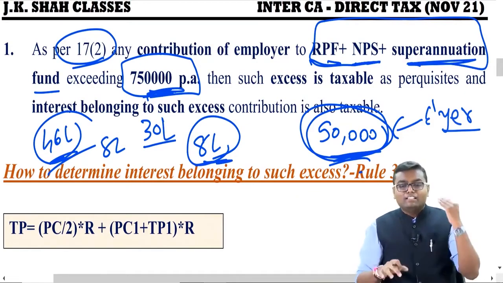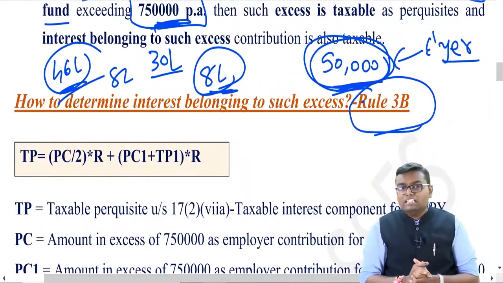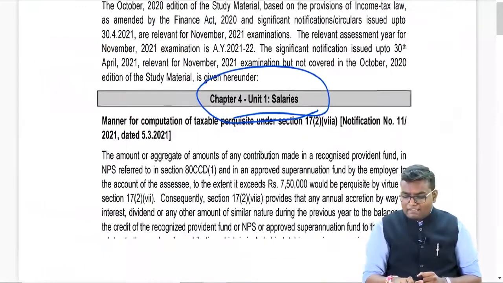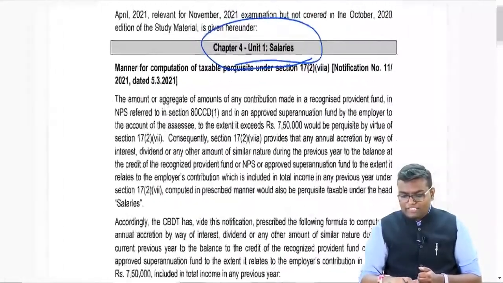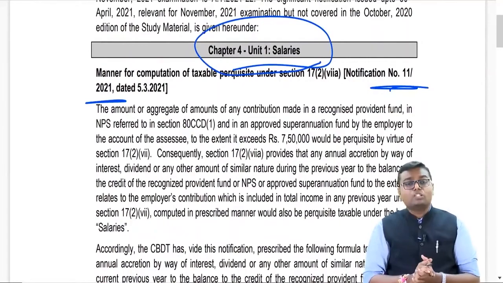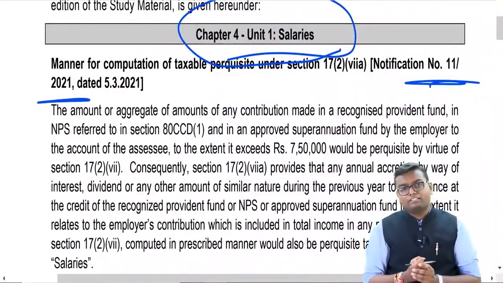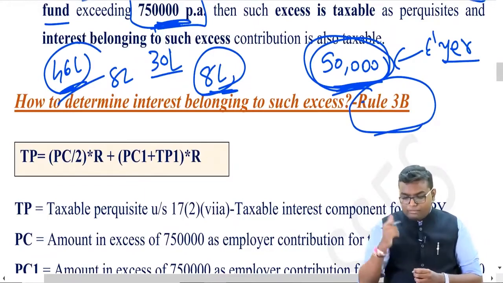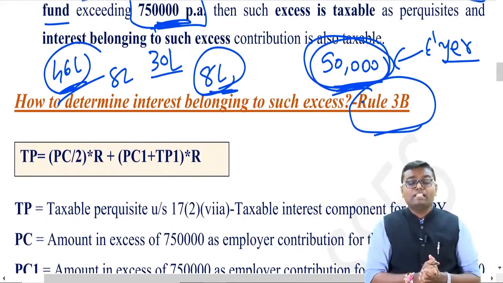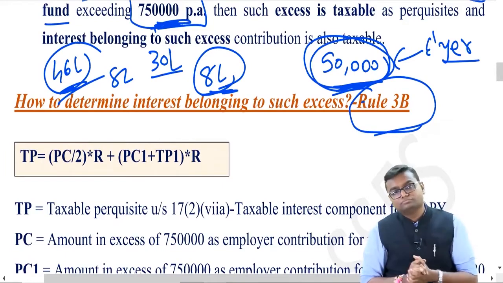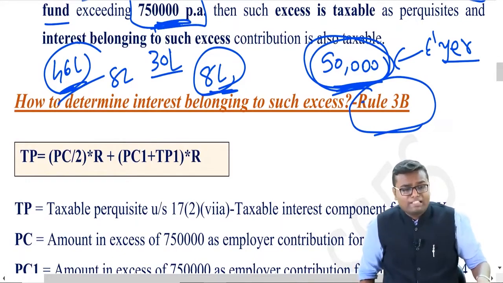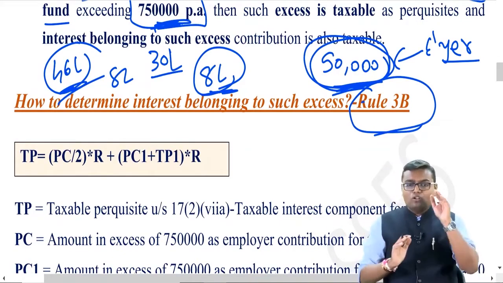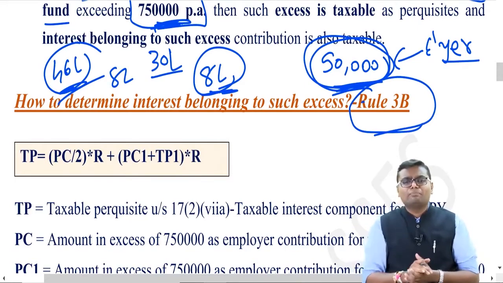And that's why they have now come up with Rule 3B. Rule 3B is issued by the Income Tax Department through a notification given in your statutory amendment PDF, number 11 of 2021, dated 5th March 2021. On this date, they brought one new rule in the Income Tax Rules 1962, and that is Rule 3B. It gave a formula. Looking at this formula, it seems difficult, but it is not. It is very easy. Let me go slowly, step by step, and we'll do one example through which it will be crystal clear.